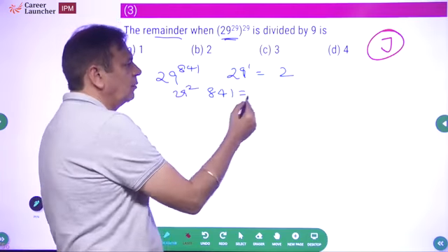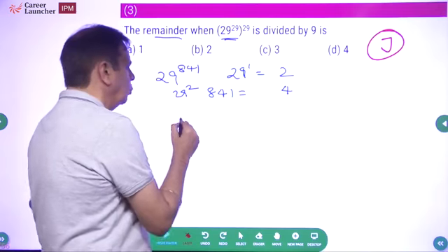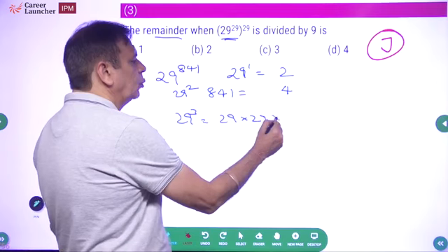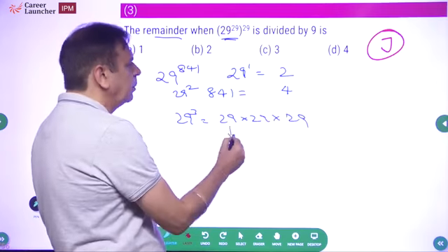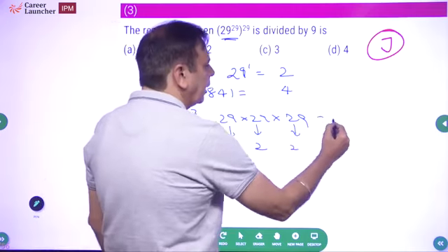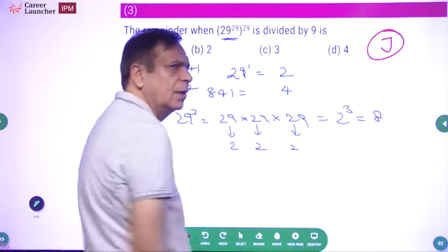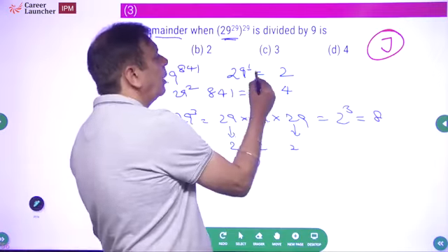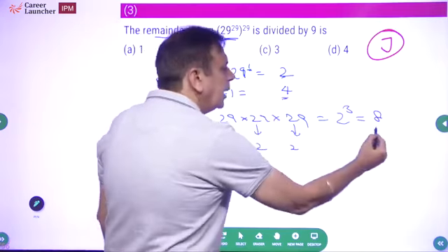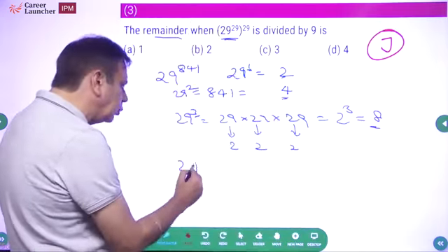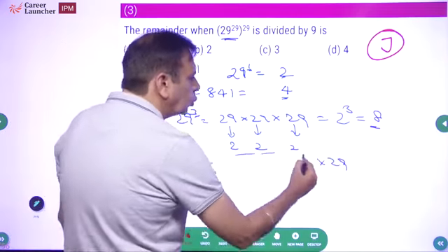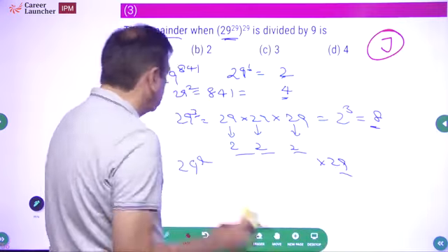Digit sum, this is 29 square. Digit sum 8 plus 4, 12 and 1, 13. 13 means 4. 29 cube. What will this be? This is 29 into 29 into 29. The remainder from here is going to be 2, from here 2, from here 2. I will have a remainder of 2 cube, which is 8. Do you see a pattern? When it is power 1, remainder is 2. Power 2, remainder is 2 square. Power 3, remainder is 2 cube. What if it is 29 to power 4? Again, I will have another 29. 2 into 2 into 2 into 2, 2 to power 4.